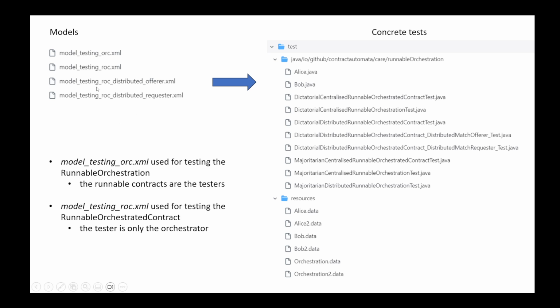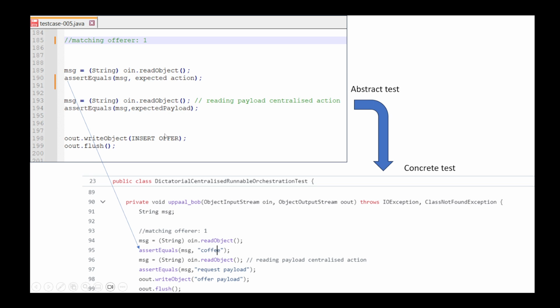So from these models we have generated these concrete tests in JUnit. Of course, when concretizing the test, we also needed to include the specific classes implementing the services and the specific contracts and orchestrations. So for example, this is an abstract test and this is the concretized test. We see, for example, that in the generated test code we needed to include placeholders like expected action that we then needed to fill with the real expected action in the concrete test.